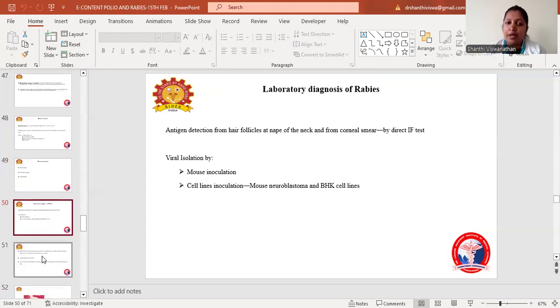Coming to the lab diagnosis of rabies, antigen detection from the hair follicle at the nape of neck and from cornea by indirect immunofluorescence technique. Then virus isolation by mouse inoculation and cell line inoculation in mouse neuroblastoma and brain, heart, kidney cells.